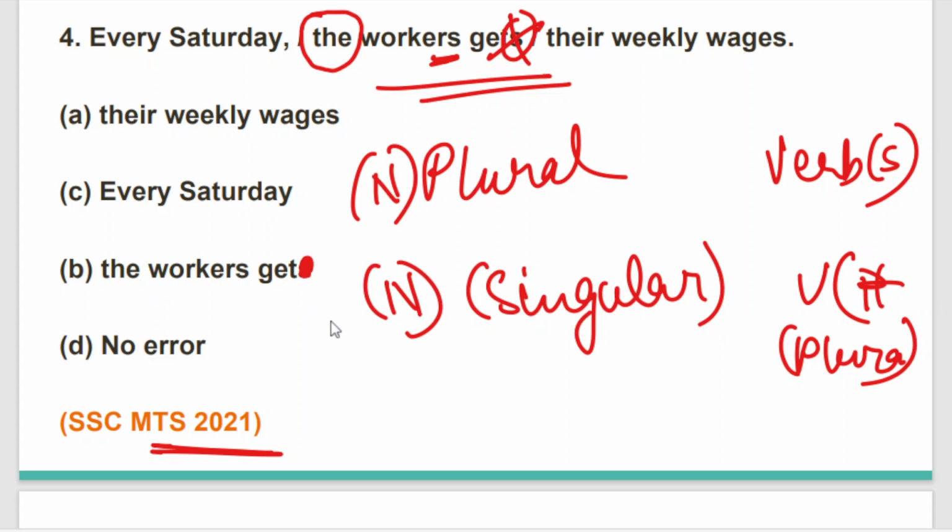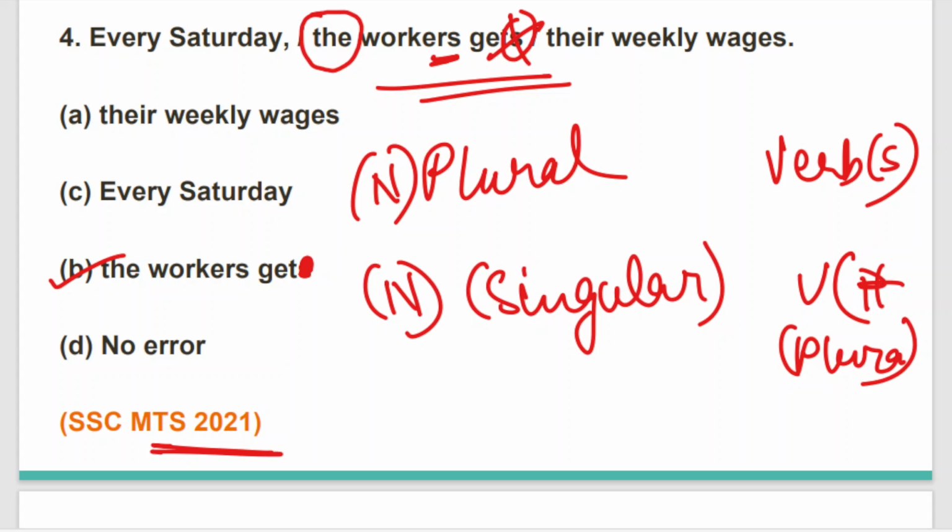So the correct sentence is, before that, let's choose the correct option. It's option B, the workers get. So the correct sentence is, every Saturday the workers get their weekly wages. A particular day is fixed on which the workers get their weekly wages. I hope this sentence is clear to you.